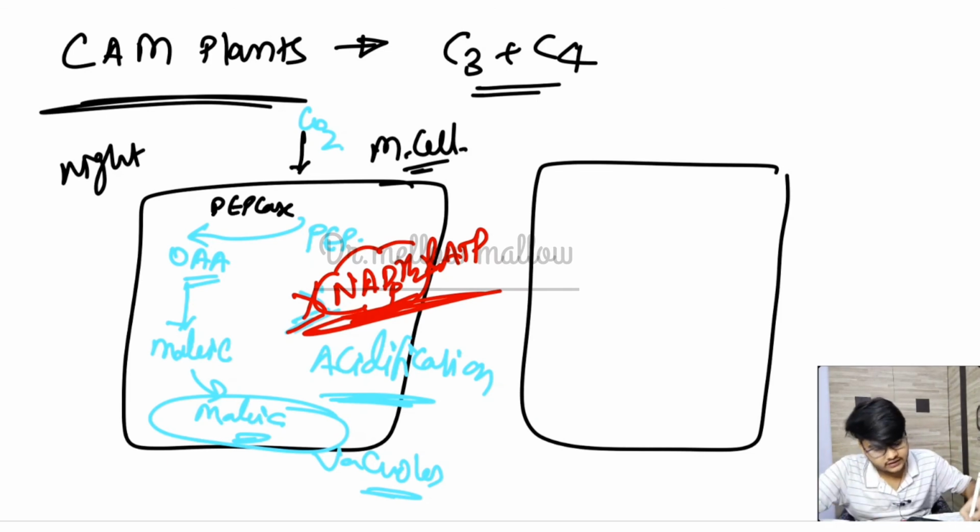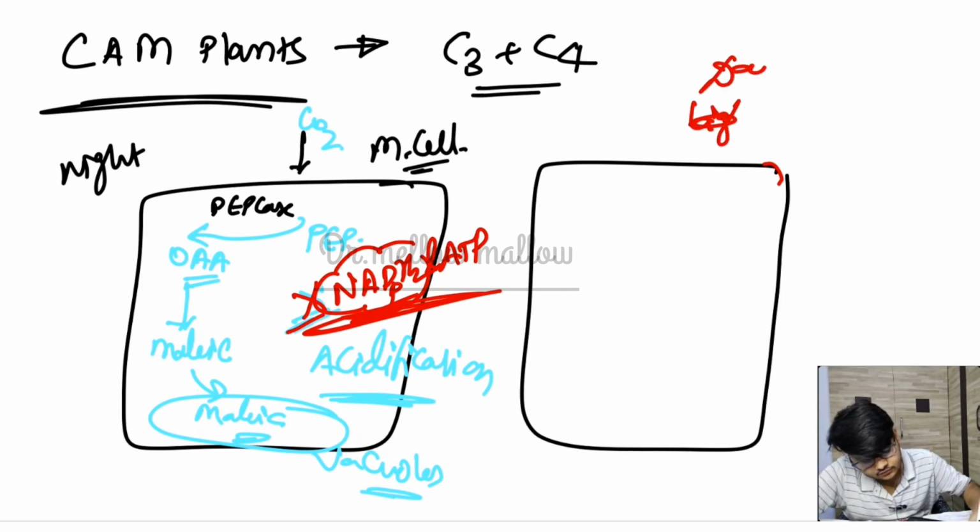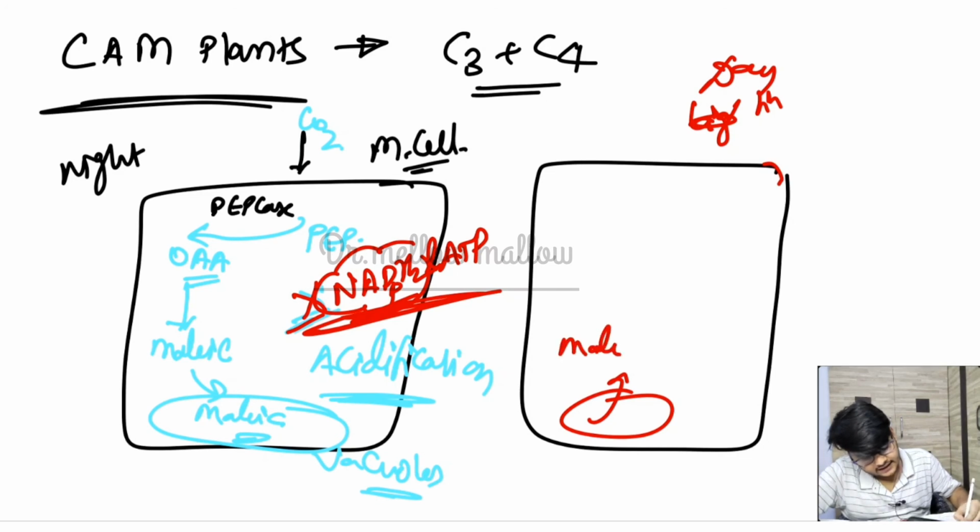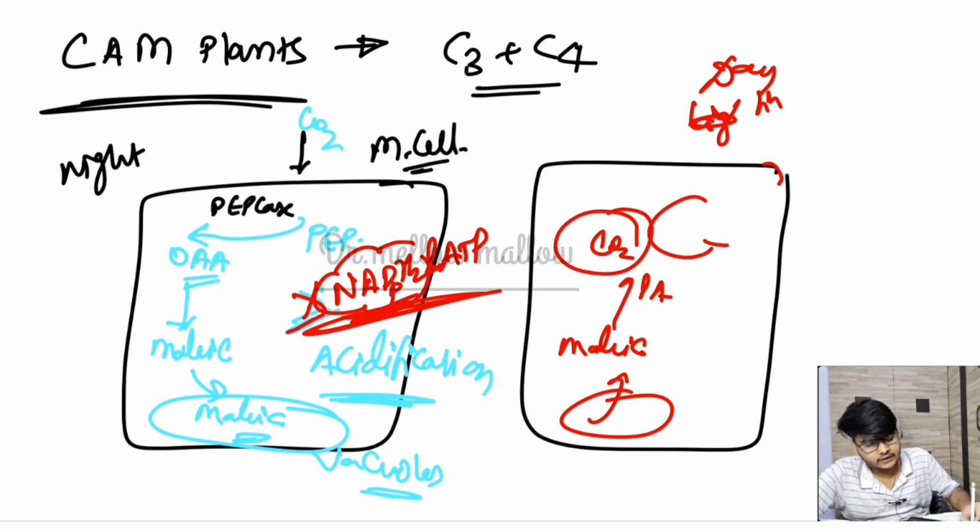So now in the daytime, this malic acid is released. Now this malic acid is broken down into CO2 and pyruvic acid, and that CO2 will undergo the Calvin cycle.